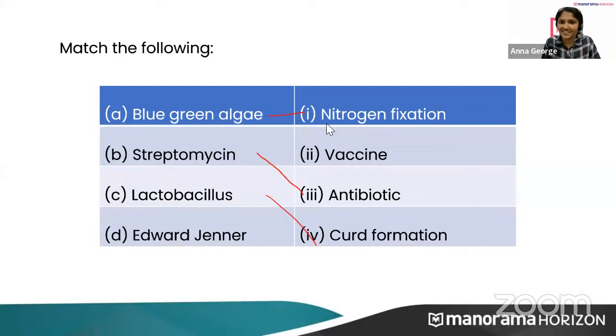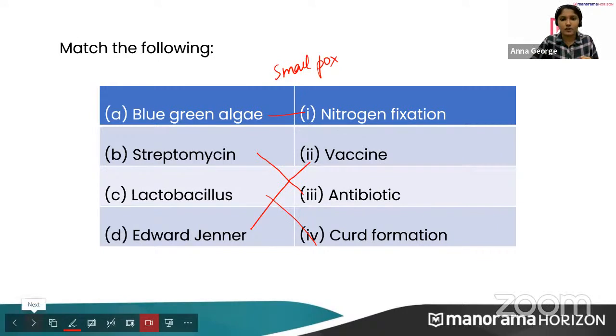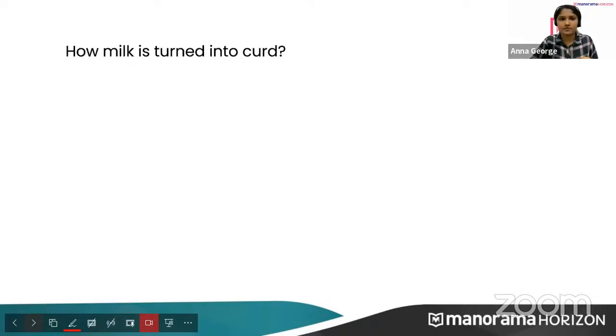And Edward Jenner. Very good. Vaccine. Actually, Edward Jenner is a scientist who discovered vaccine. And that vaccine was for smallpox virus. Okay. It's for smallpox. Just remember that also. Okay. Now we will move on to the next one.